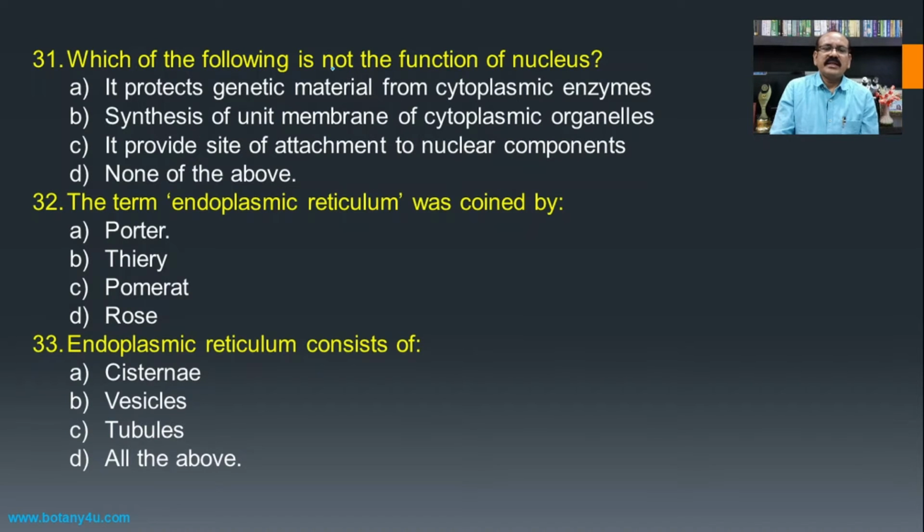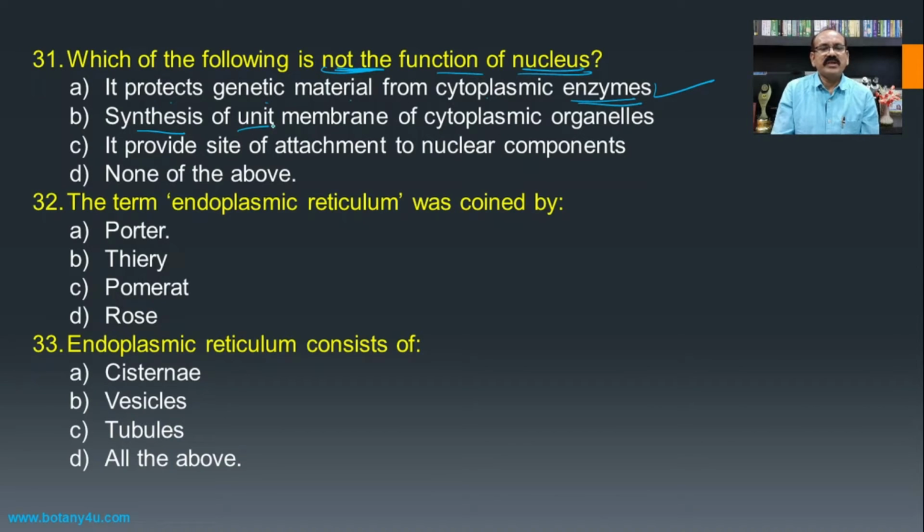Then which of the following is not the function of the nucleus? It protects the genetic material from cytoplasmic enzymes, because if we see the genetic material of any cell, it is present in the form of chromatin material or a network inside the nucleus, and hence it is a correct one and is a function of the nucleus.